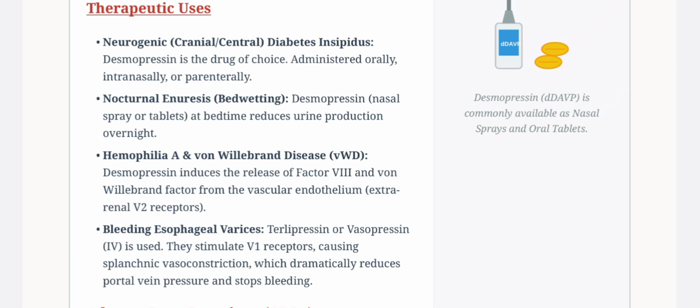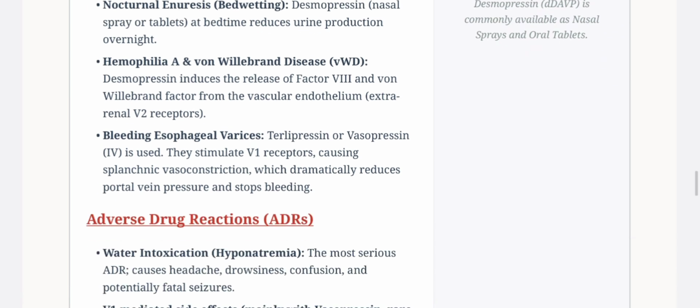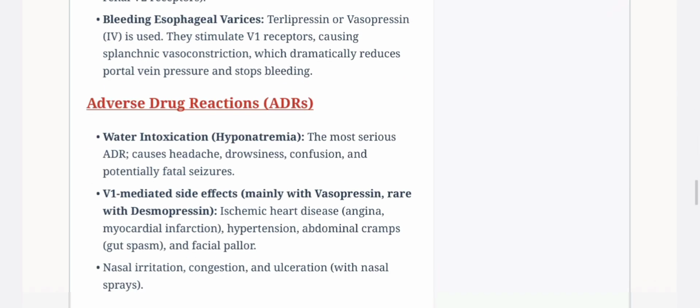Hemophilia A and von Willebrand disease: desmopressin induces the release of factor 8 and von Willebrand factor from the vascular endothelium via extrarenal V2 receptors. Bleeding esophageal varices: terlipressin and vasopressin are used intravenously. These stimulate the V1 receptor, causing splanchnic vasoconstriction, which dramatically reduces the portal vein pressure and stops bleeding.